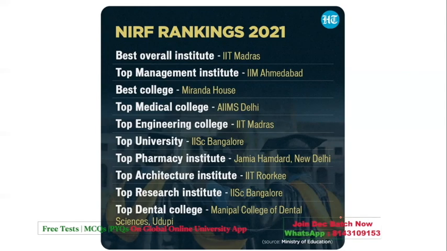Top university is IISc Bangalore. Top pharmacy institute is Jamia Hamdard, that is New Delhi. Top architecture institute is IIT Roorkee. Top research institute is IISc Bangalore, and the top dental college is Manipal Dental College, Udupi. Okay, so at least this basic ranking of 2021, you should remember. In detail, if you have time and have done it, it's well and good, but this also should not be missed.